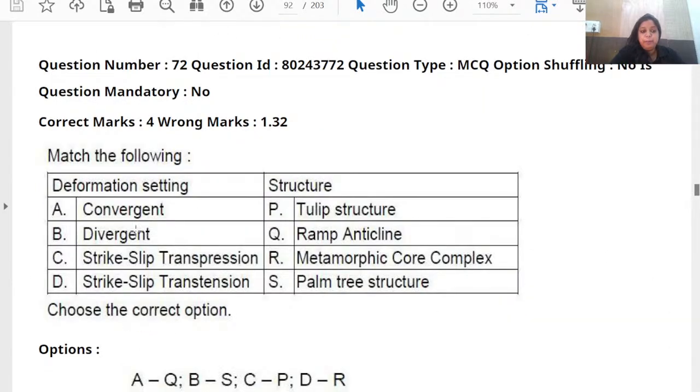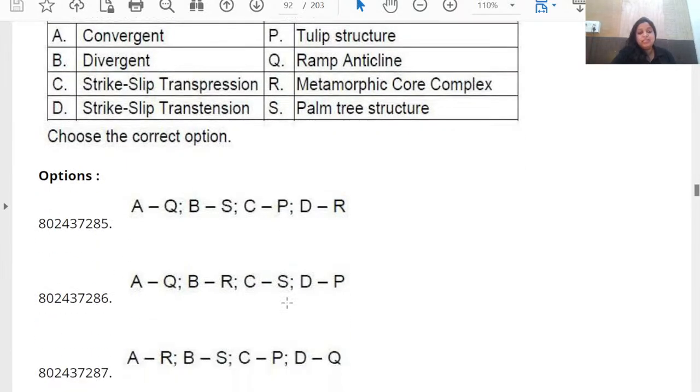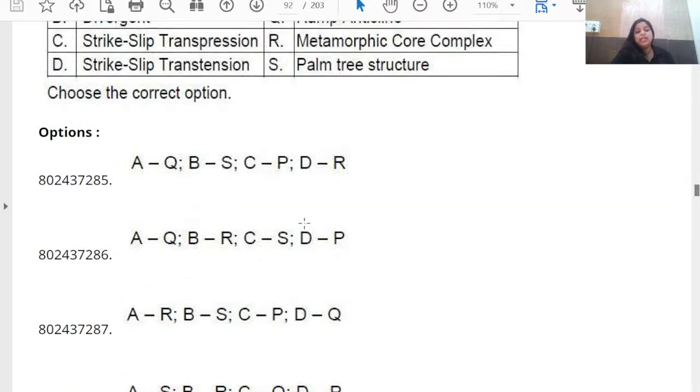So over here you can see strike slip transpression and strike slip transtension. Obviously strike slip transpression will be palm tree structure. Strike slip transtension is associated with tulip structure. So D is P and C is S. If you simply know those two options, you will get the answer as B. There is no more particular question. This is the only option that has C as S and D as P.